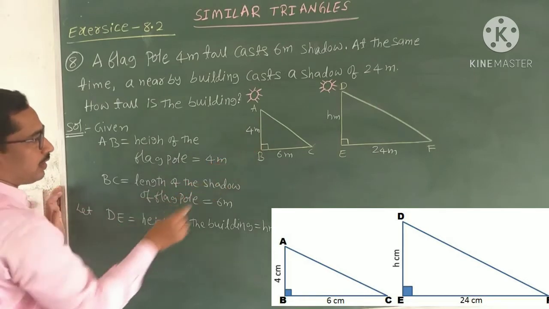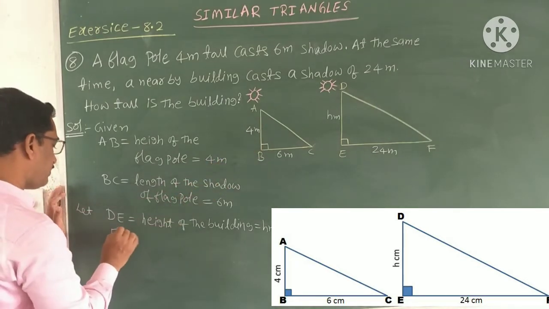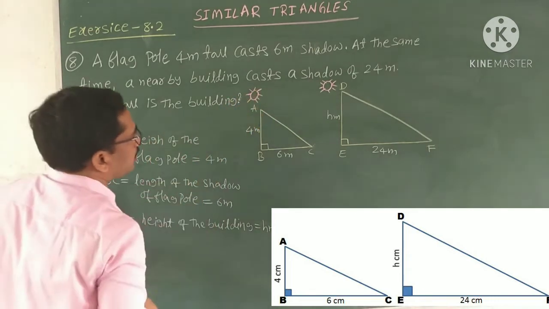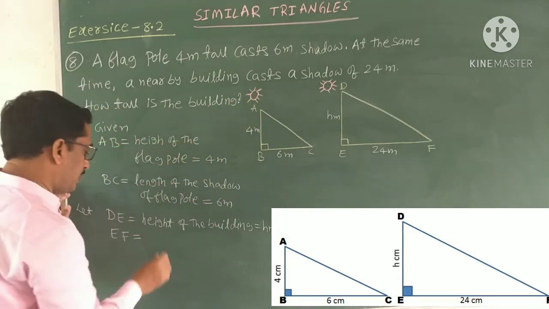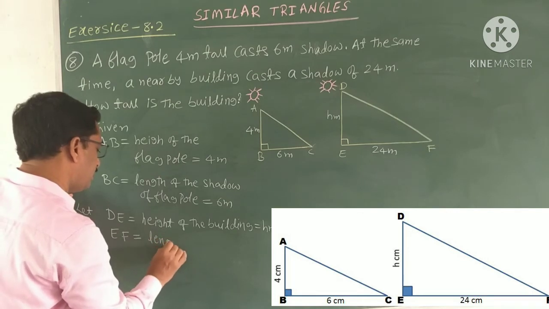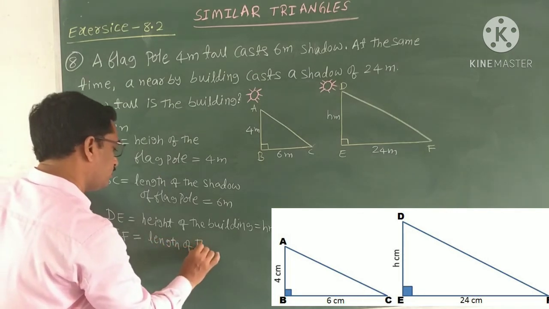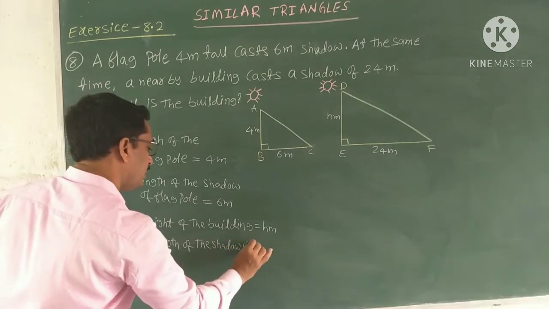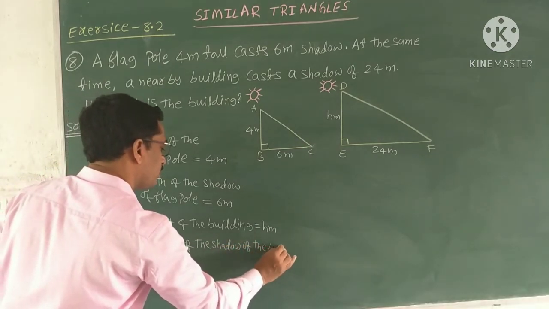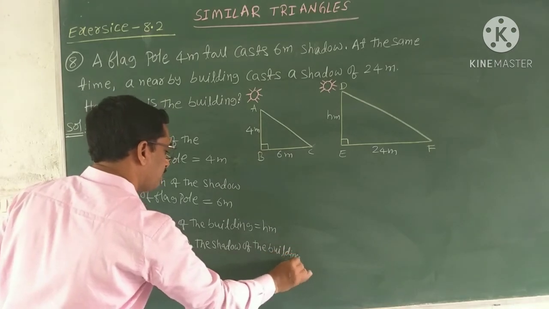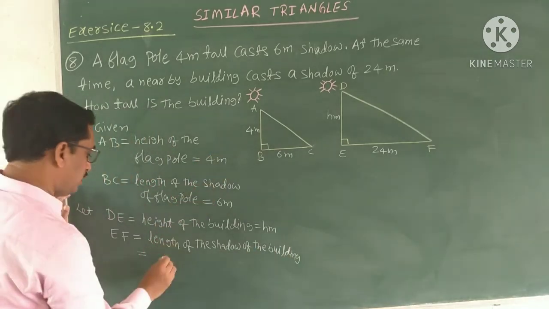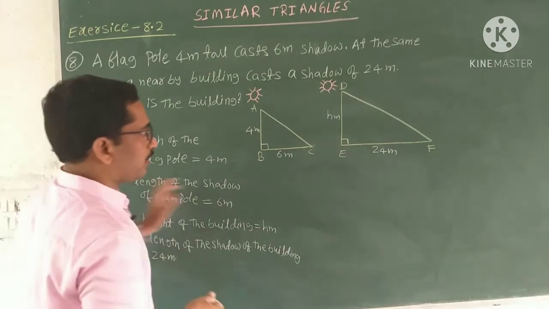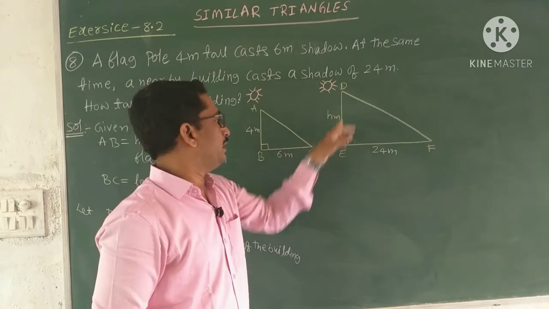Next, the last one is EF, and EF equal to the length of the shadow of the building, is given as 24 meters. So this is the given data. So we have to find out the height of this building DE.